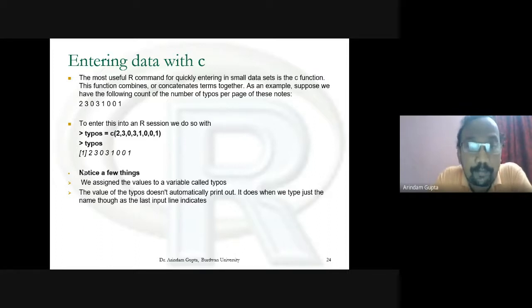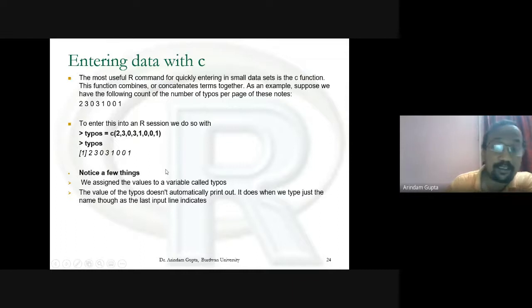This function combines or concatenates terms together. As an example, suppose we have the following count of the number of typos per page of these notes: 2, 3, 0, 3, 1, 0, 0, 1. The information of 8 pages is there. To enter these into an R session, we do so with typos equal to c within bracket, the values. Then you type typos to get the values of typos in this form.